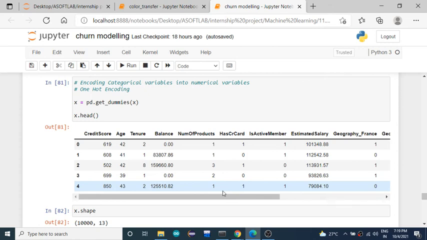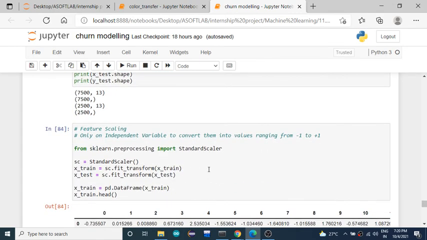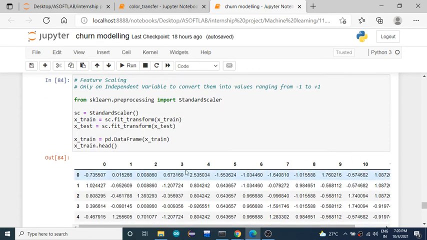Feature scaling can be performed either by standardizing the data or by normalizing the data. You can use either standardization or normalization. We're going to perform standardization. After performing the standardization, we get this result.